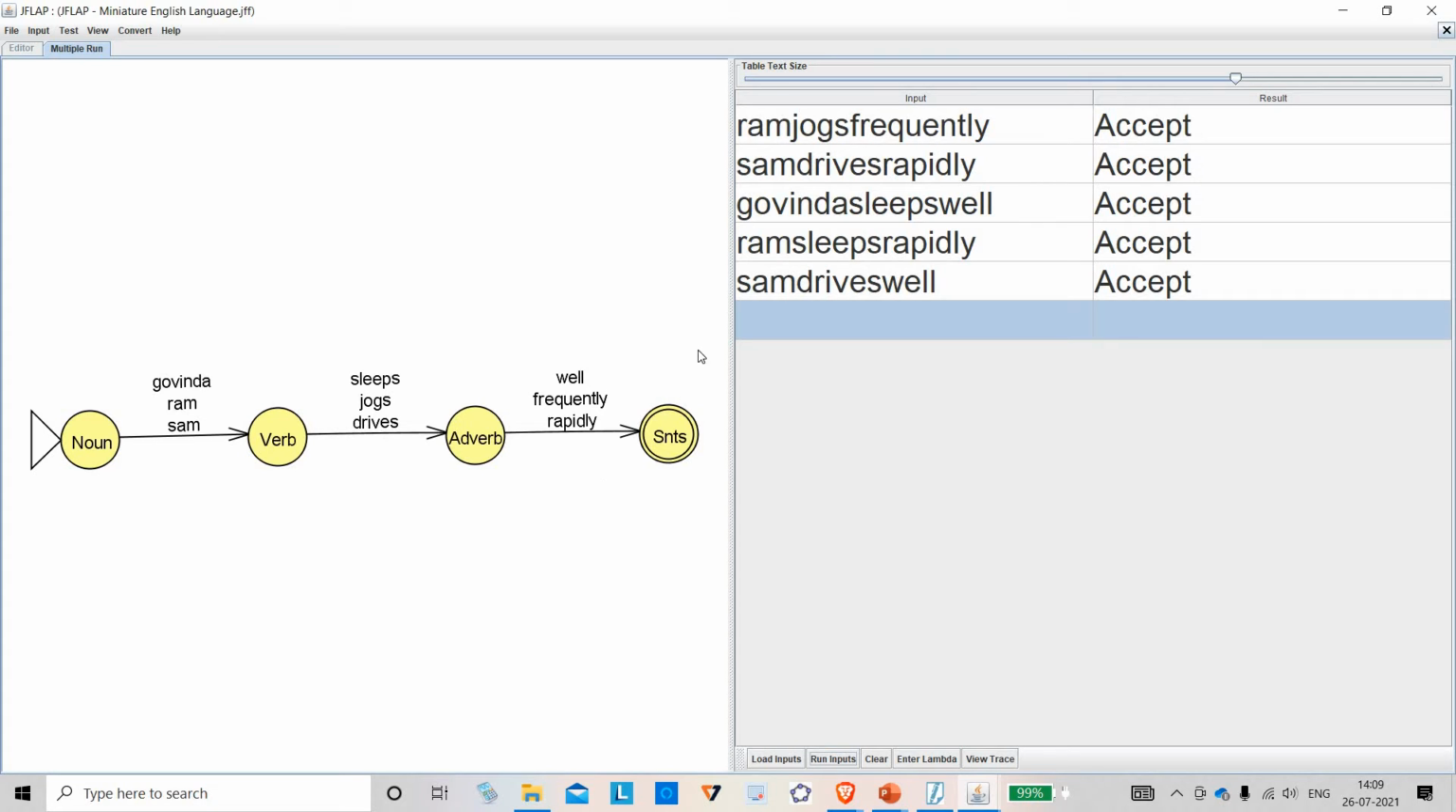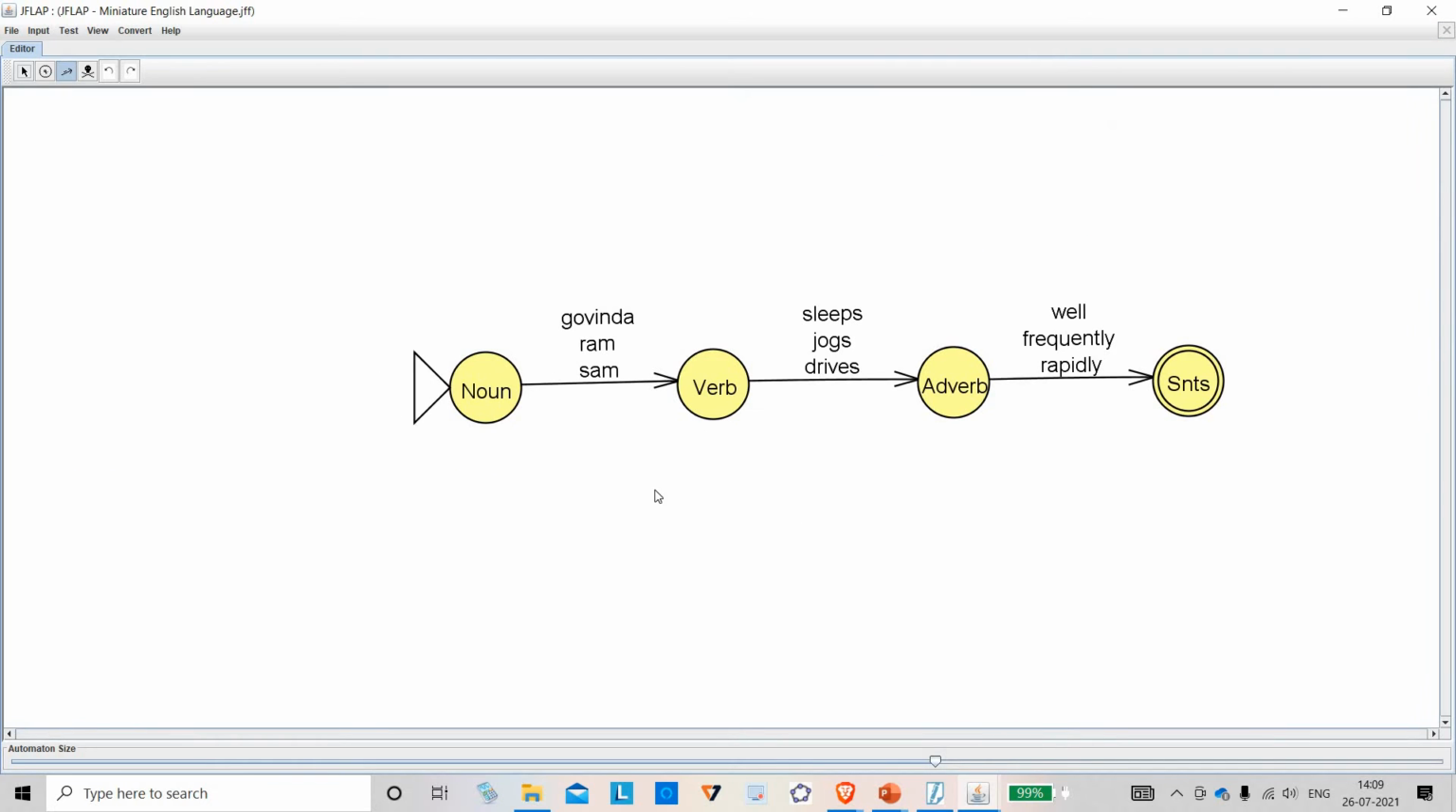Okay. Is there any invalid sentence here? Tell me anyone which doesn't have good meaning. Govinda drives well. Ram sleeps frequently. Something is there. Okay. So we can improve this further. Suppose if I want something to have a separate root, tell me some more words. I will put here Sita.